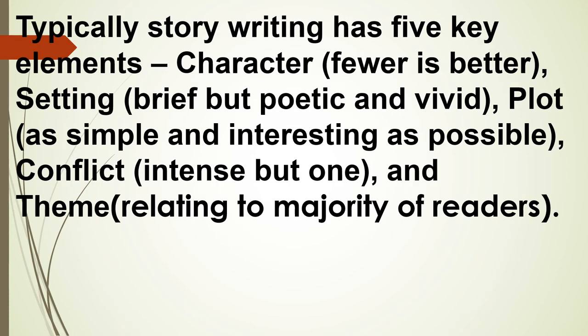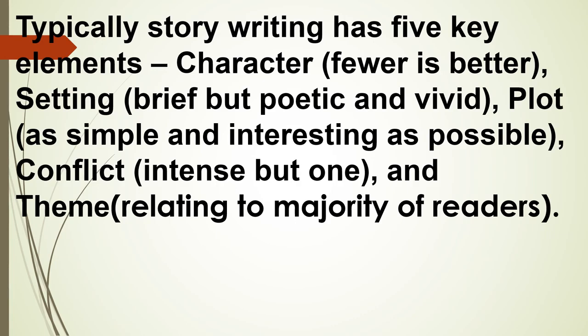Typically, story writing has five key elements. First, character. There should be characters in a story, but fewer is better. Then, setting. Setting must be brief but poetic and vivid. Vivid means clear.